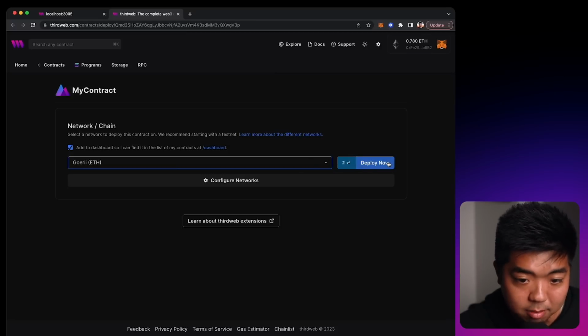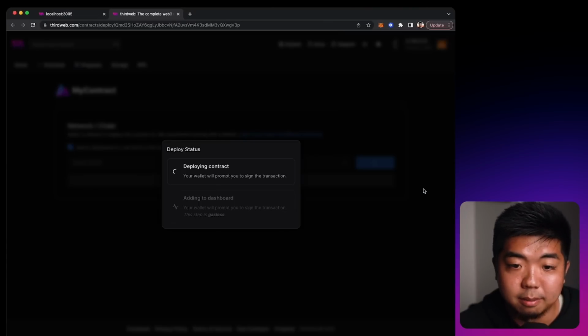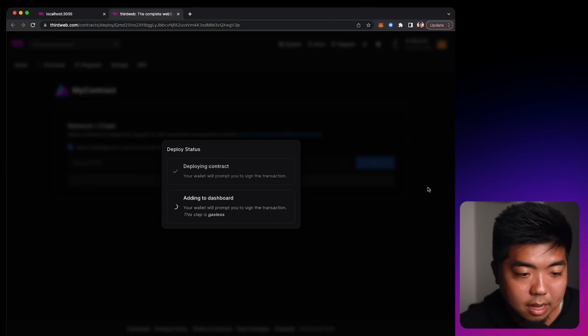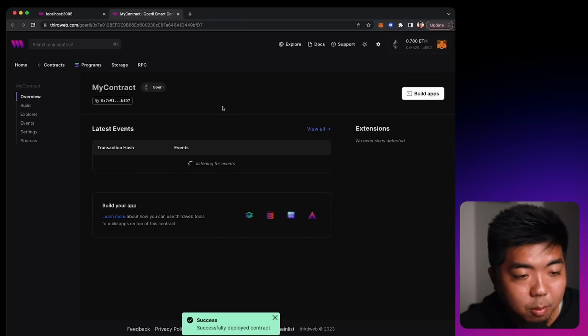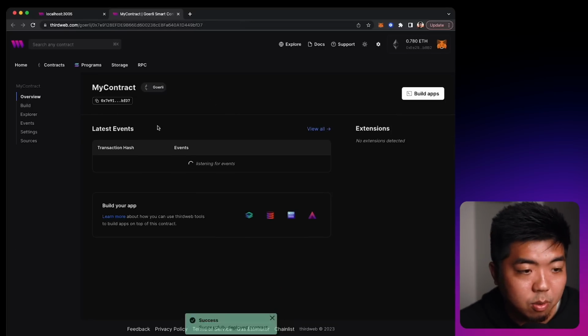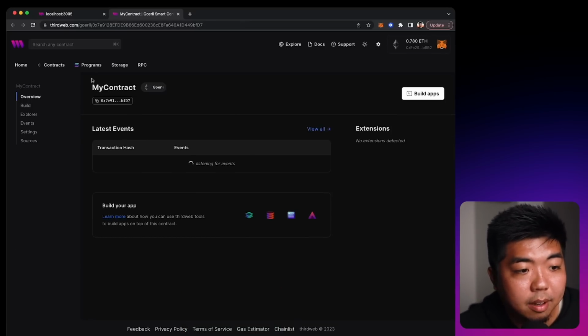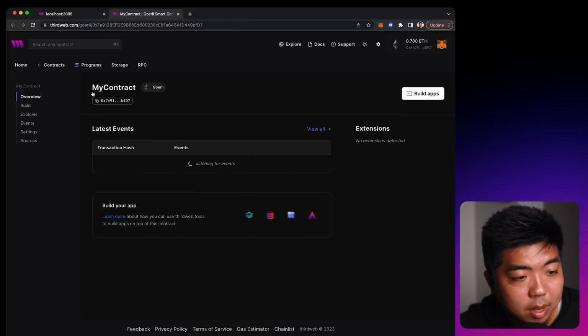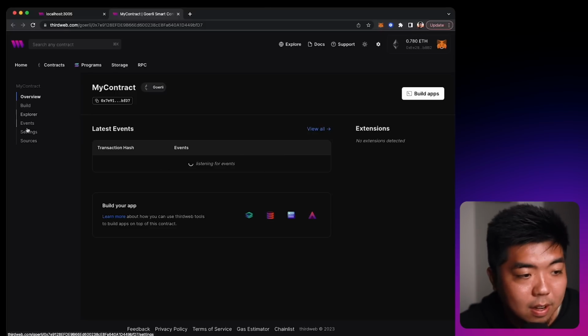I'm going to hit deploy now and confirm this transaction. We're going to just sign this to add it to our dashboard. And once it has been deployed, we're brought to our contract dashboard here. Now this overview is going to have the overview of our contract. So you can see here the latest events. Right now, it's not going to show anything because we haven't interacted with this contract yet.